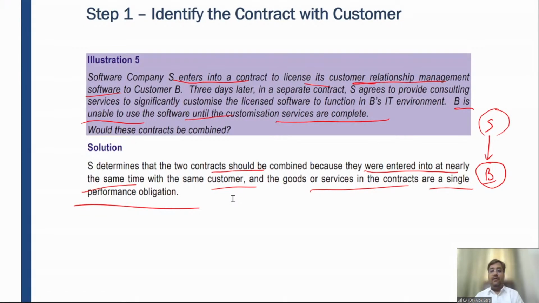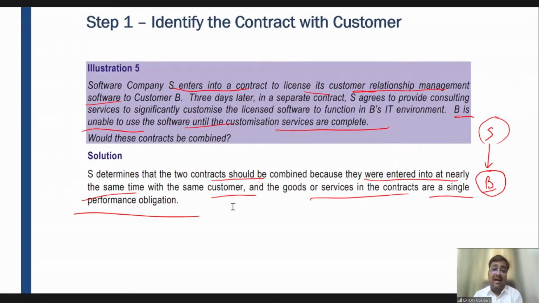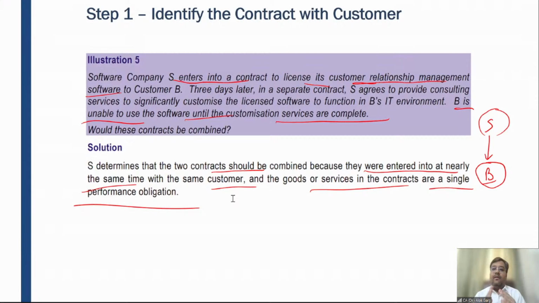Very good question. Soham has asked, sir, what is the impact of classification of contract as combined and single on the accounting treatment? Right. I will discuss this again with the help of a real-time example. I went to the Chroma dealer, Tata Chroma or Reliance Digital or Vijay Sales. And I told them that I want to buy a refrigerator, right? I want to buy a refrigerator.